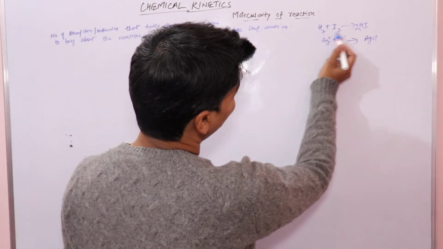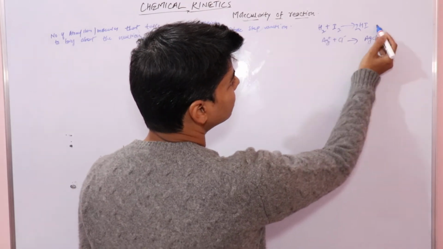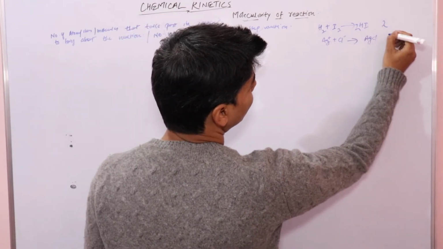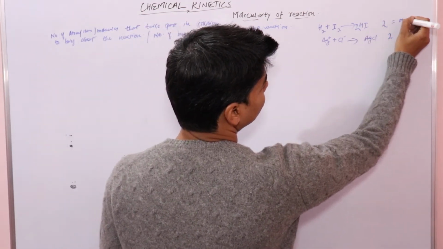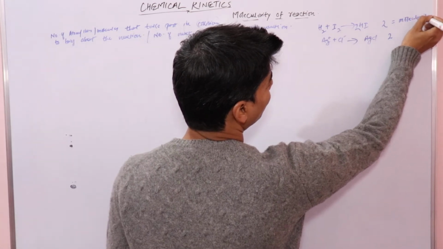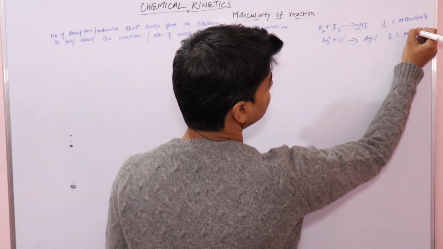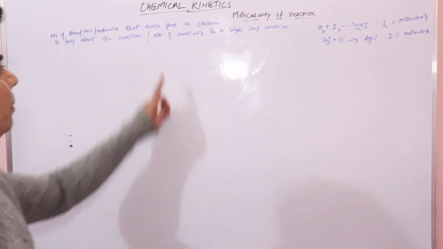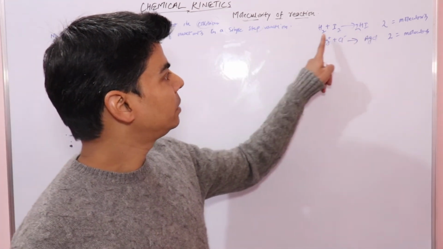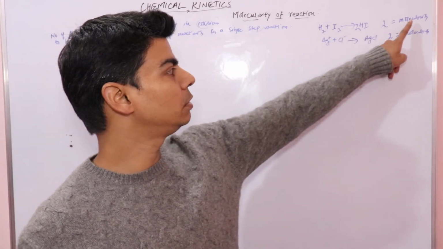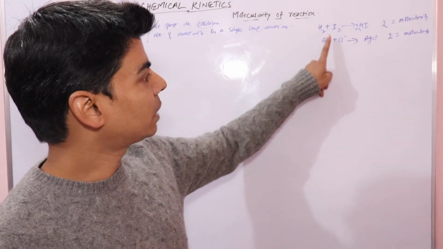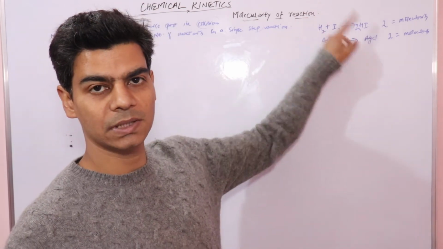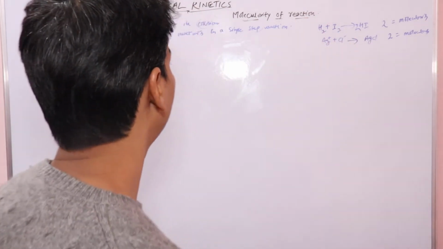So what are the number of molecules that you see in this equation? Number of reactant molecules. Here we have 2, here we have 2, right? So here the molecularity is 2, here also the molecularity is 2, right? Number of reactants in a single step reaction, 2 molecules, so molecularity is 2. This is applicable only to single step reactions, remember that.